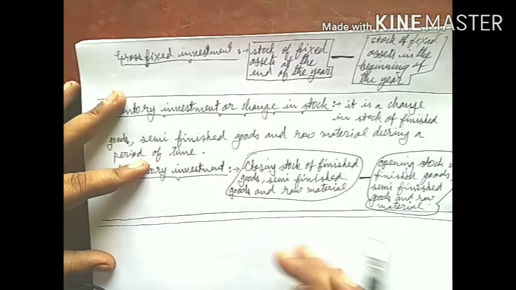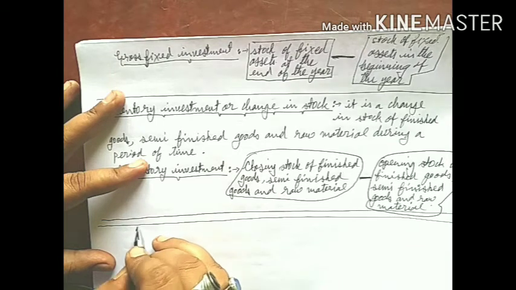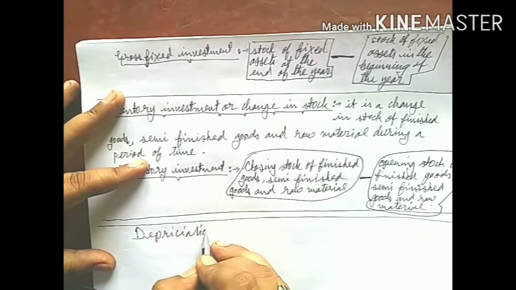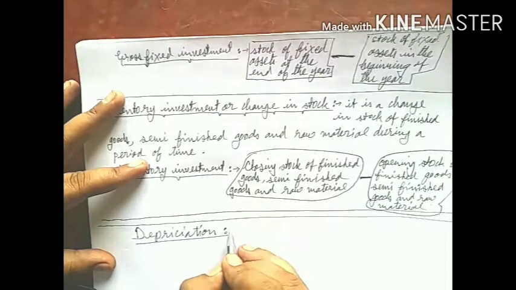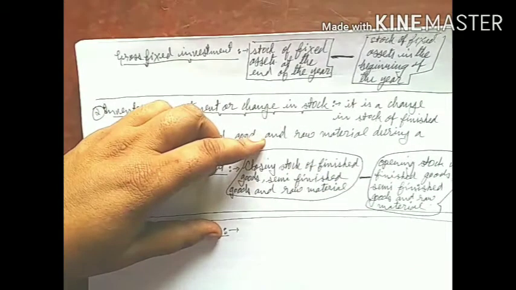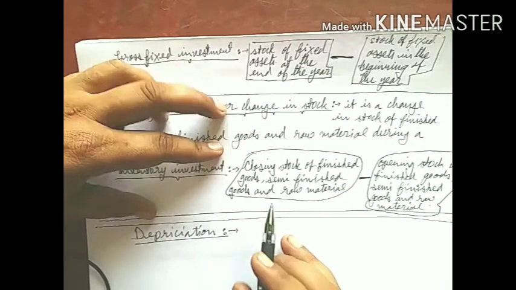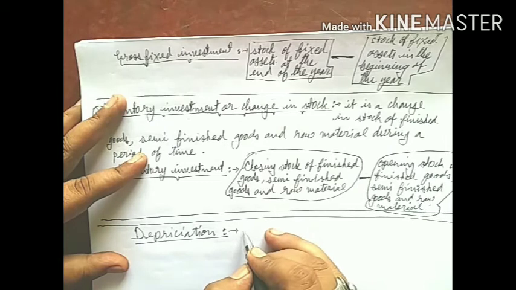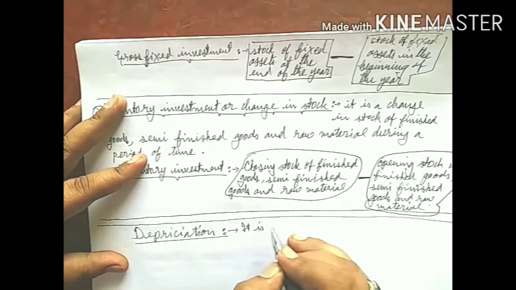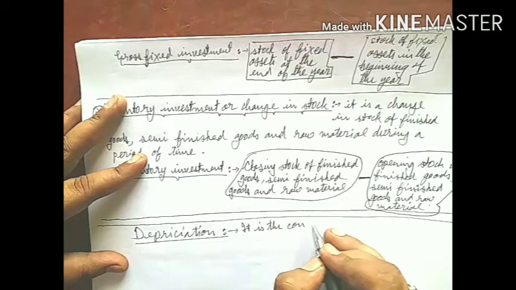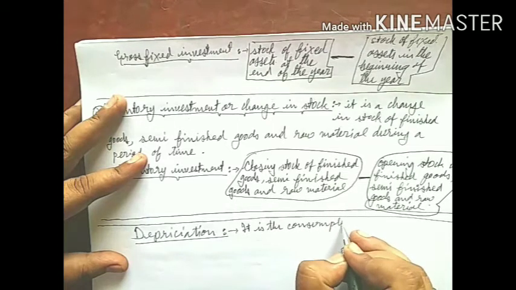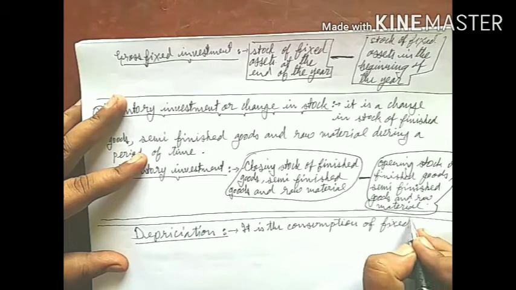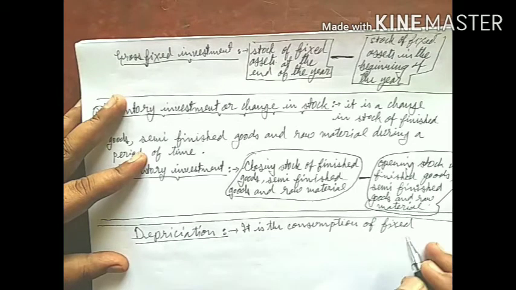Now we will start with depreciation. So students, depreciation is the consumption of fixed capital.